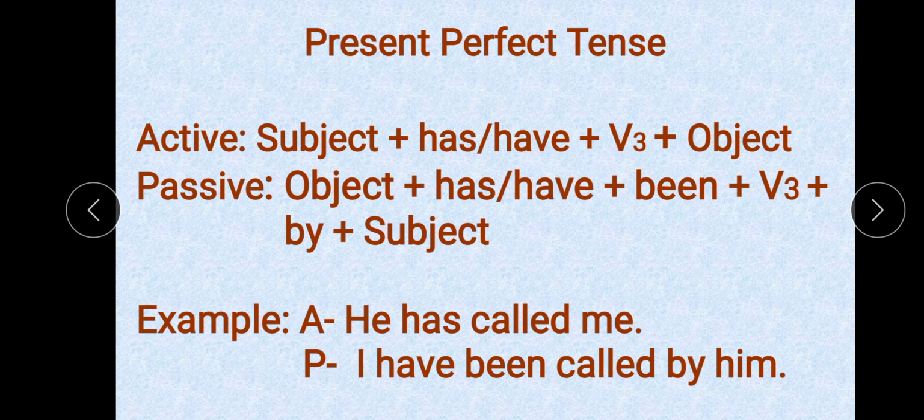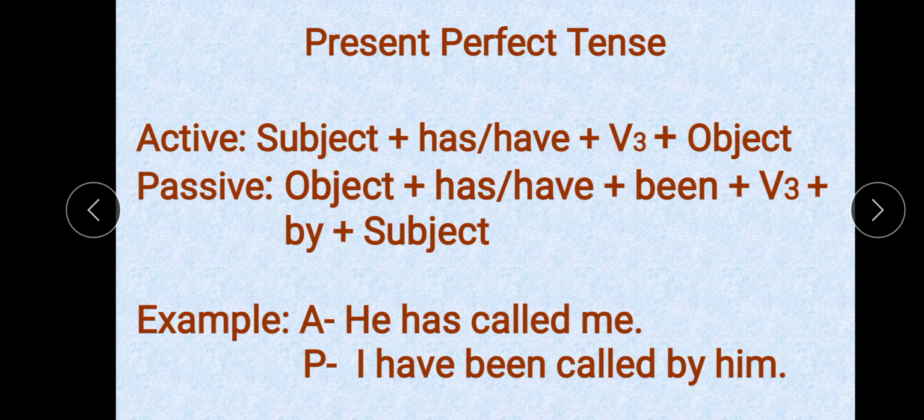In the passive sentence, first we write this object, then has or have according to the object, that means the object of active voice, which becomes the subject of passive voice. Then after that been. In all the perfect tenses we use been. Then the third form or past participle form of verb, then by, and then the subject of active voice.